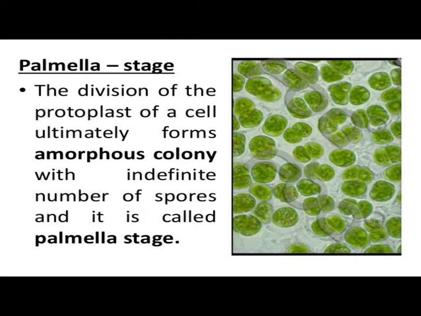You can see a picture here. The division of the protoplast of a cell ultimately forms an amorphous colony which is not differentiated clearly. No clear external structure, with an indefinite number of spores, and is called Palmella stage. You can see the Palmella stage here. We don't see flagella at all. We see a coat, and the common gelatinous coat is not shown here.